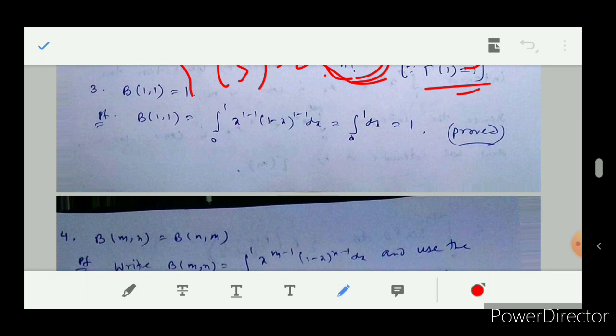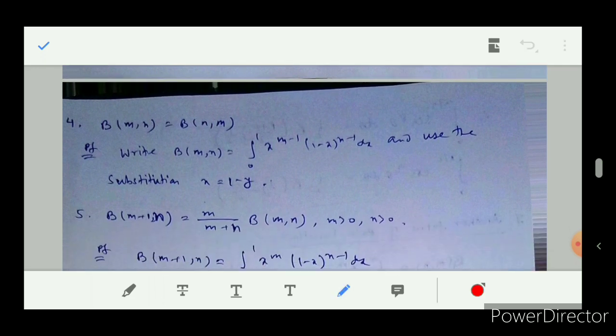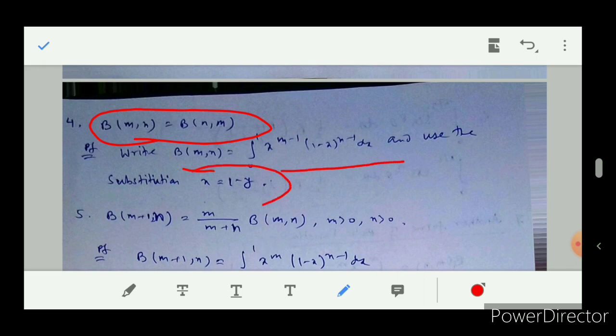Next I am coming to beta 1 equal to 1. It is also very simple, just put the values of m and n and it will become 1. Next beta mn equal to beta nm. It is also a very important result. Now the proof is very simple, just this: if we put x equal to 1 minus y, then the result will come. Okay.